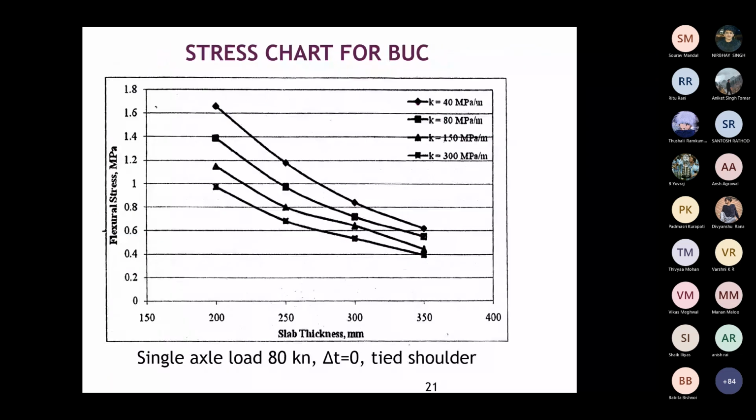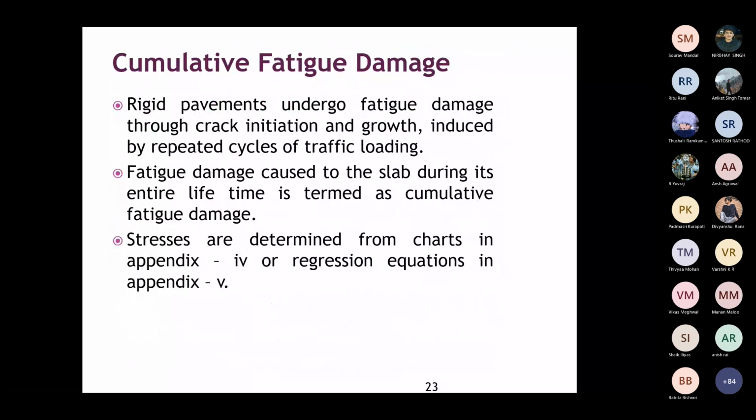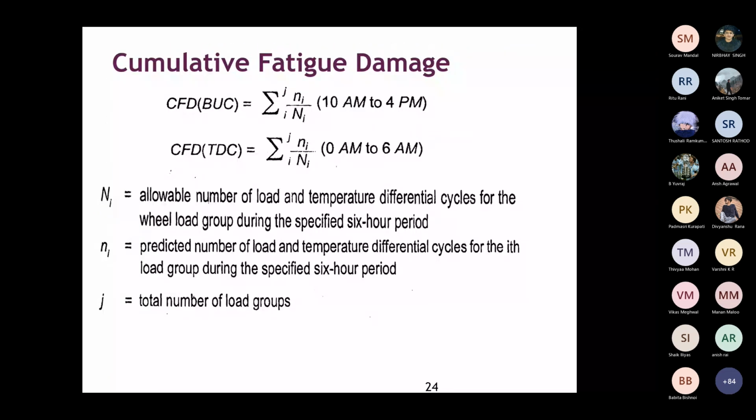This capital N you are substituting here in this formula, and small n you can obtain from the traffic survey, say from 10 a.m. to 4 p.m. You do the traffic survey, then find out the number of loads for each cycle, for the ith load group, how many vehicles are there.